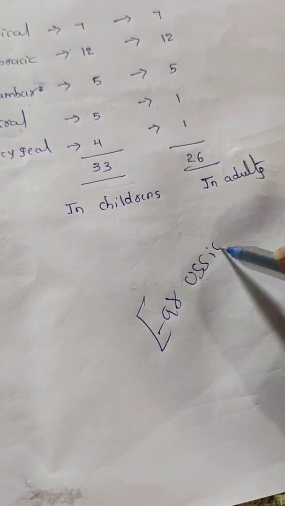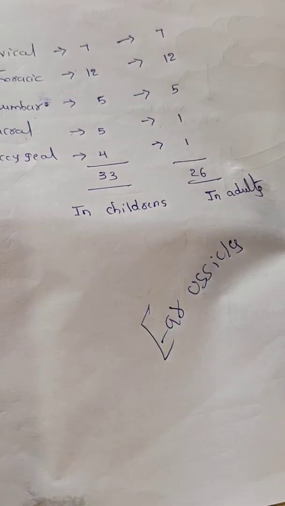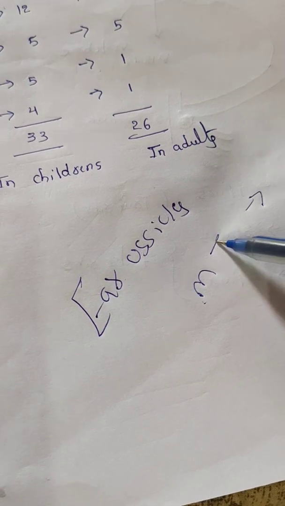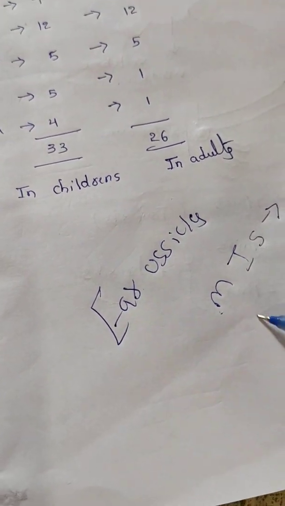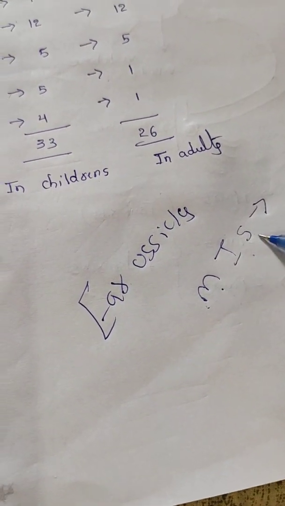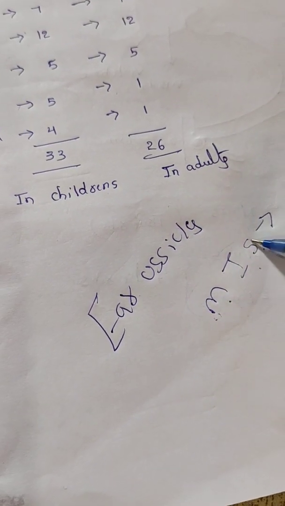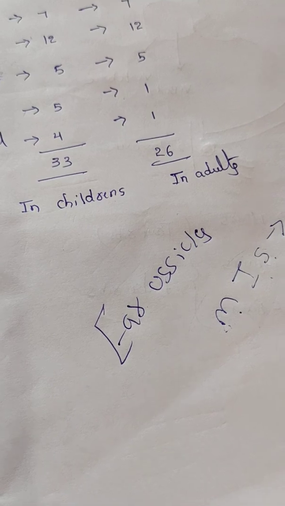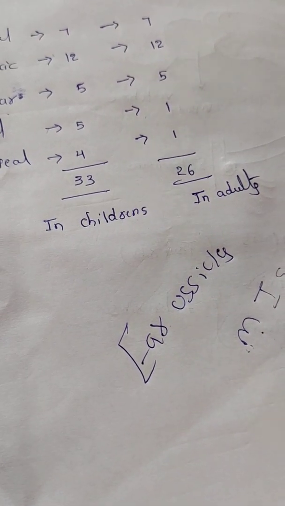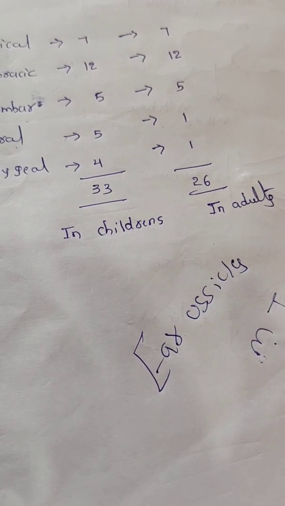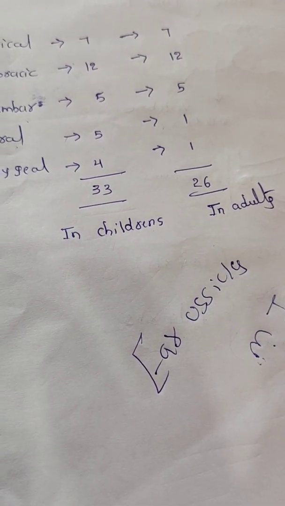Now these ear ossicles, in each ear they have 3. That is malleus, incus, stapes. Malleus, incus, stapes. Here one ear has 3, another ear has 3, totally 6. Now in the axial skeleton, total how many bones are there? 80 bones are present. Tomorrow's class we can discuss the appendicular skeleton.